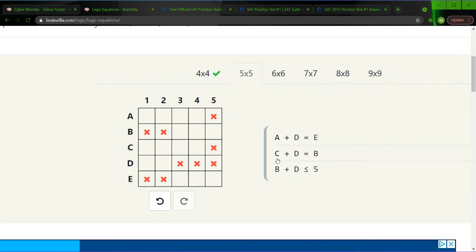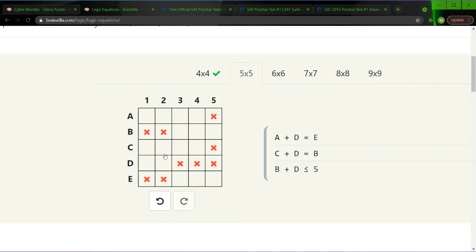Furthermore, we can conclude one more thing. Again, C plus 2D is less than or equal to 5. We know between C and D, one of them has to be 1. Because if D is 2, C must be 1, because that's the only possible combination of numbers that work. And otherwise, let's say D is 1, well, D is 1, so we don't have to worry about that. So we can cross off A as 1, as I just did. And unfortunately, that's not bringing us a lot, but it does give us a good amount to think about.